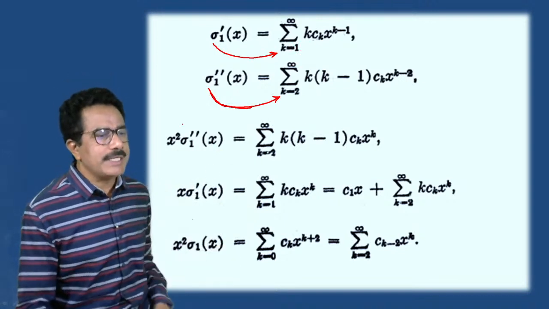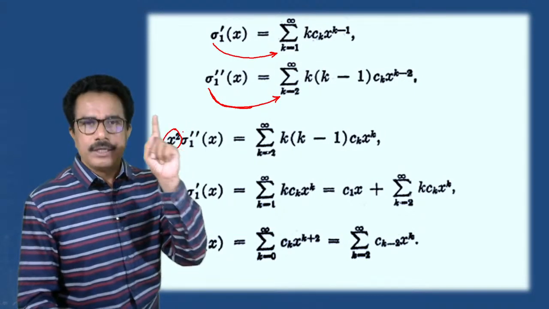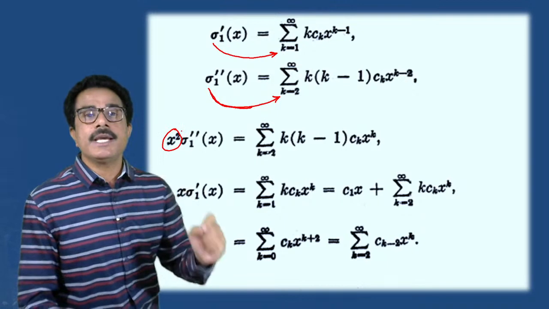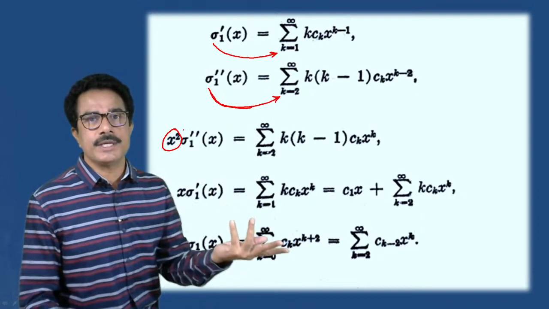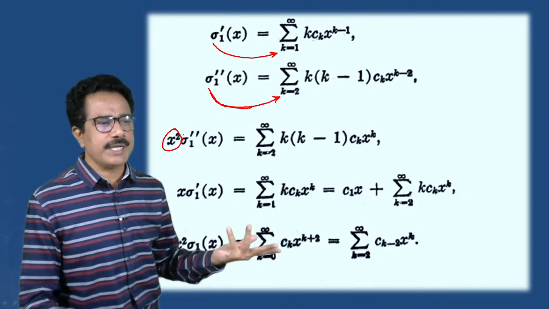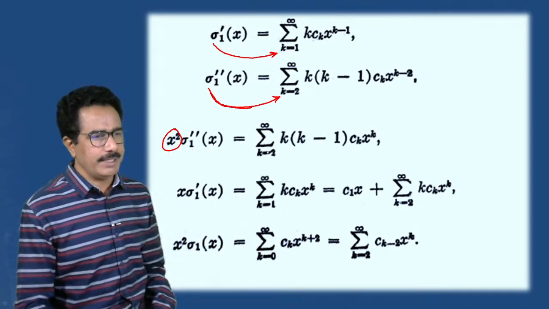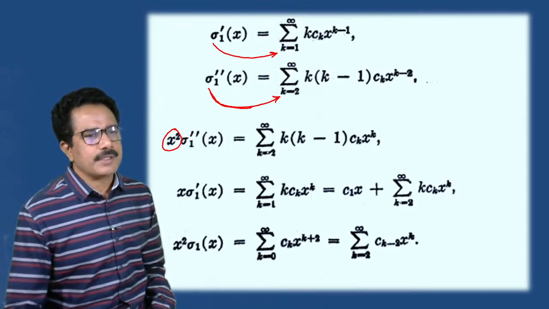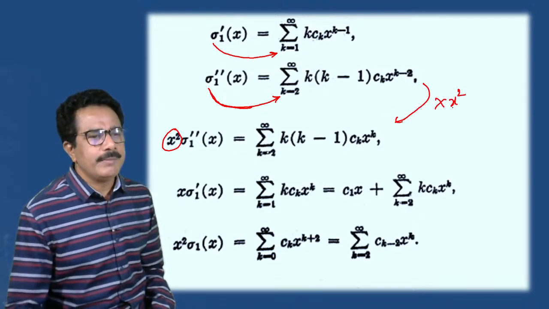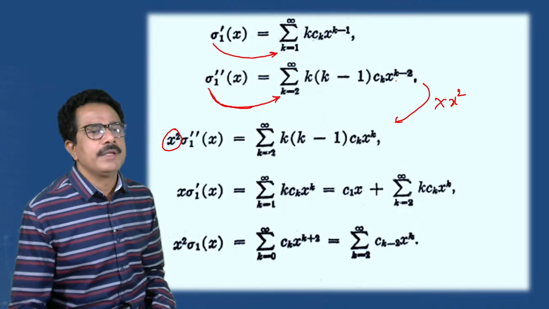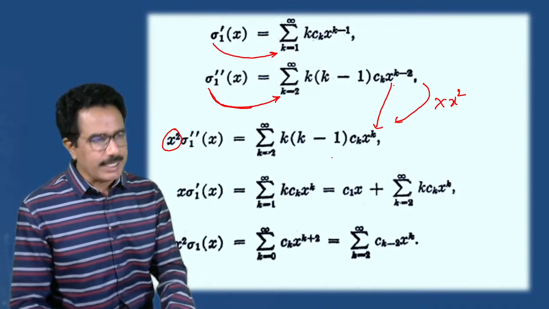Now multiply by x square, because the coefficient of y double dash is x square. We have considered sigma 1 of x as the first solution. So x square times sigma 1 double dash of x: if you multiply by x square, then x raised to k minus 2 into x square means x raised to k, and the remaining terms are as it is.